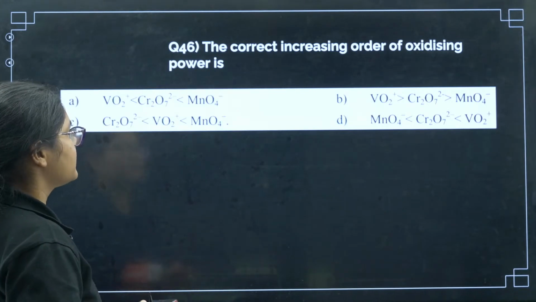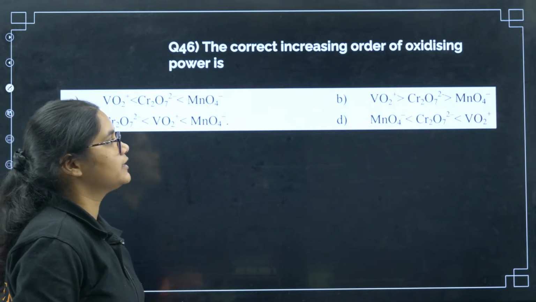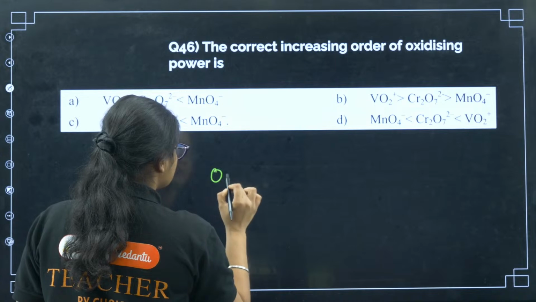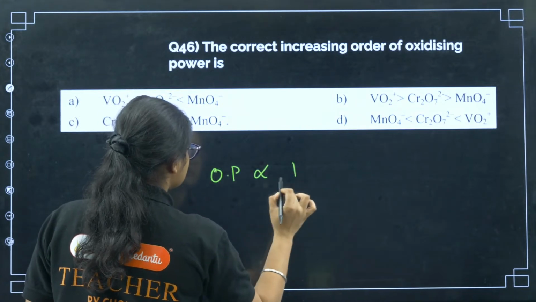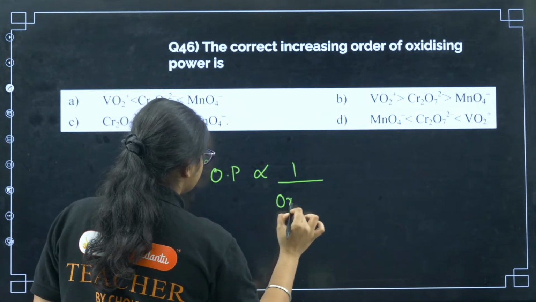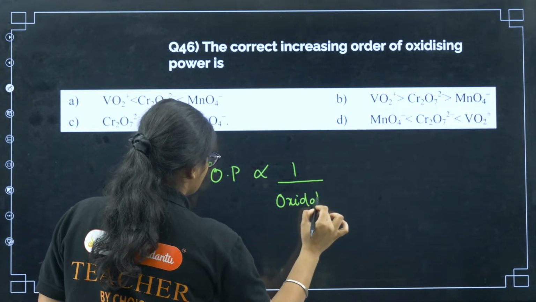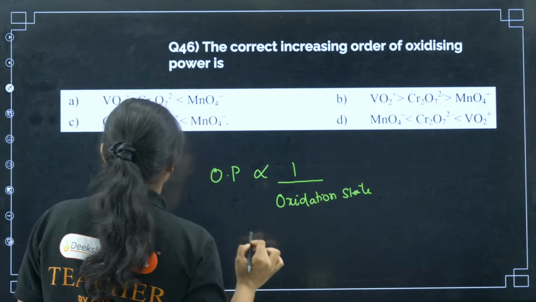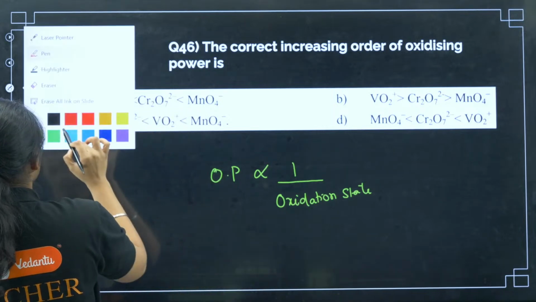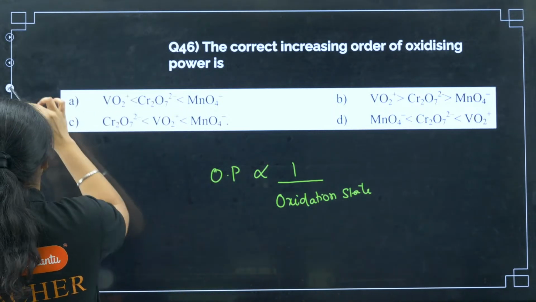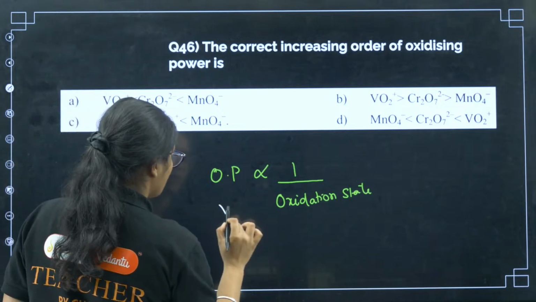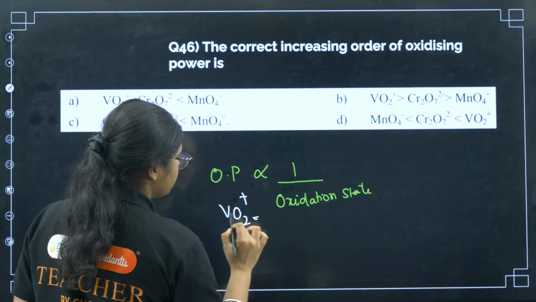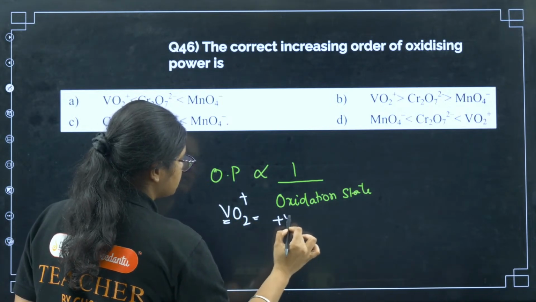Okay. Next question, very important: correct increasing order of oxidizing power. So here you should remember, higher the oxidation state, better is the oxidizing power. Now what compounds are given here? VO2+, where the vanadium oxidation state is +4.